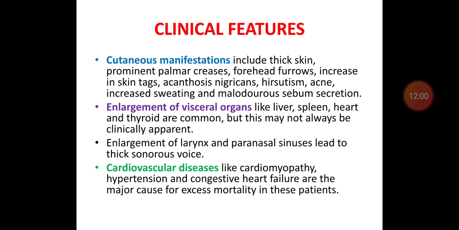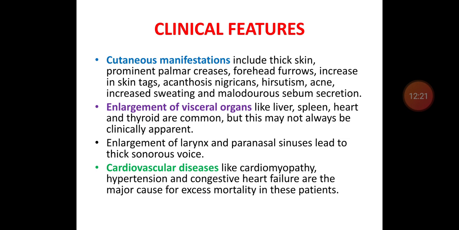Other clinical features include cutaneous manifestations such as thick skin, prominent palmar creases, forehead furrows, increase in skin tags, acanthosis nigricans, hirsutism, acne, increased sweating, and malodorous sebum secretion.